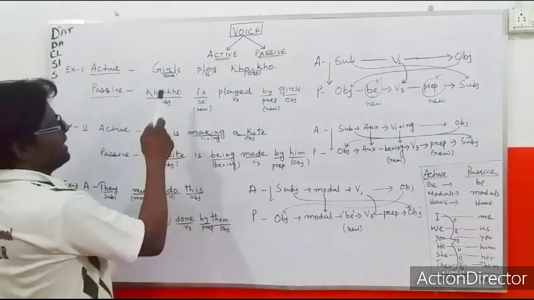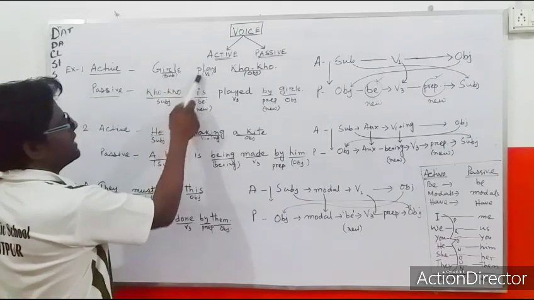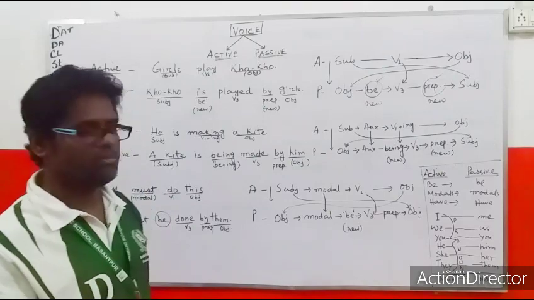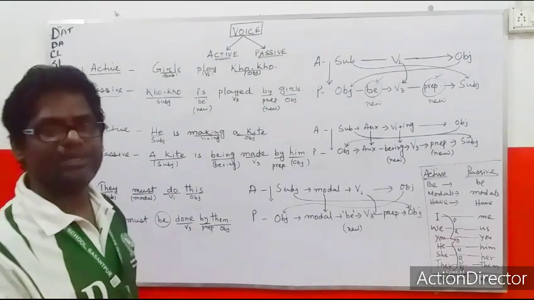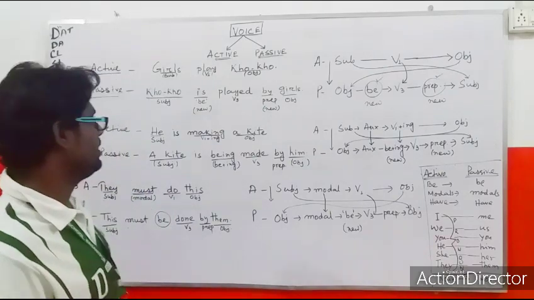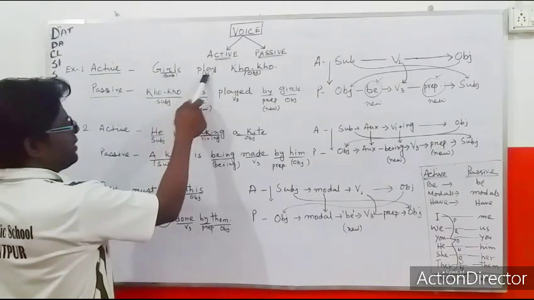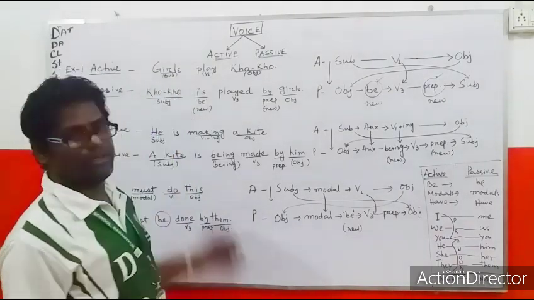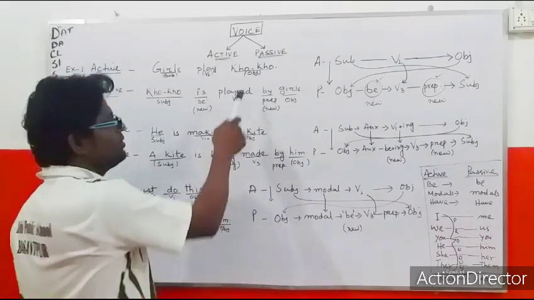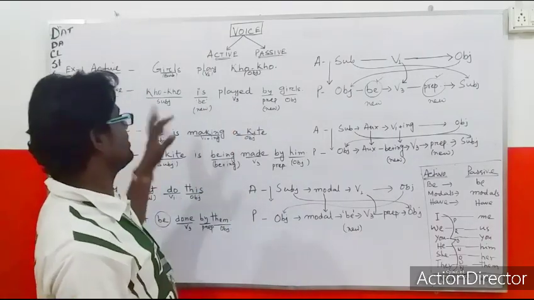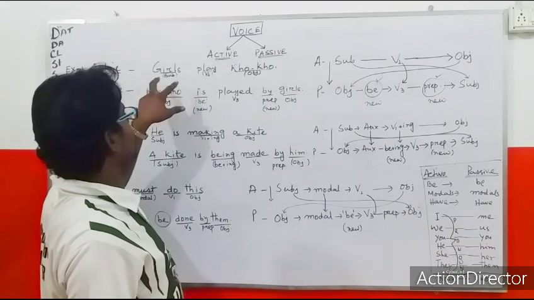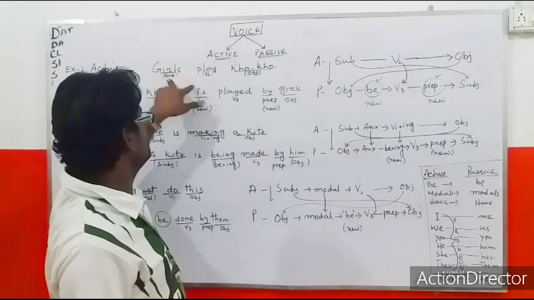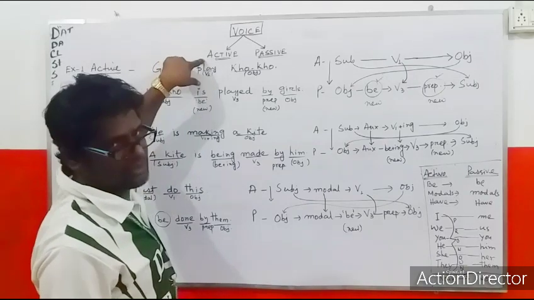How can we understand what the object is? If we ask the subject and verb together a question with what or whom, whatever answer comes, that is the object. If we ask, girls play what? Kho-Kho. So whatever question you want to ask, that should be asked to the subject and verb together.